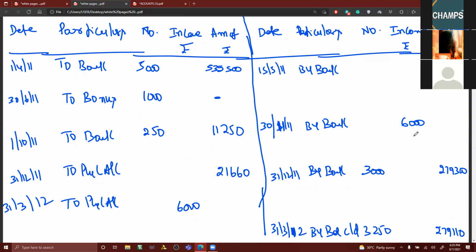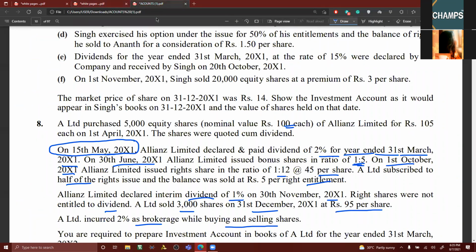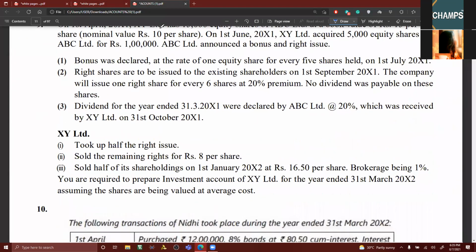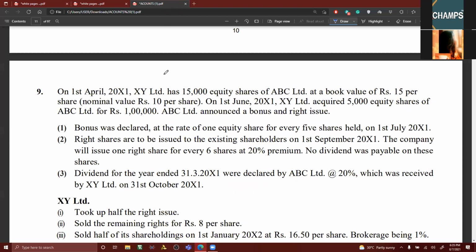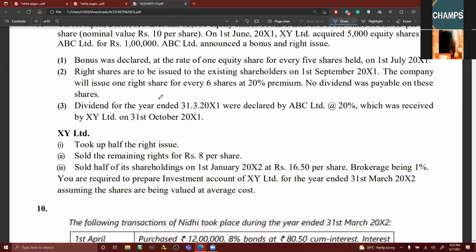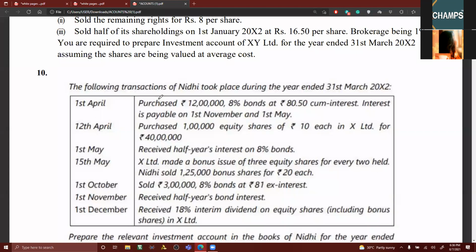Are you feeling better about this? Can you do it now, if this kind of problem comes in the examination? I think I've given 2 or 3 problems in the last class. Have you completed that? Good. The Nidhi problem also, have you done that? I think 9th I have given as homework to you. This one, 10th one.